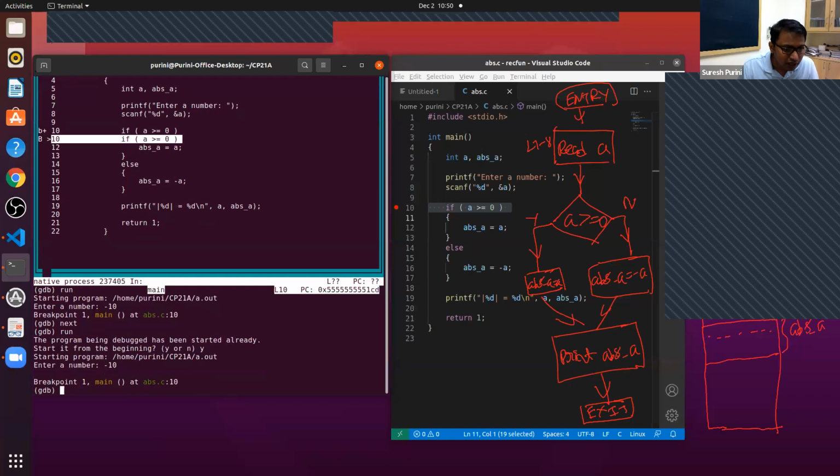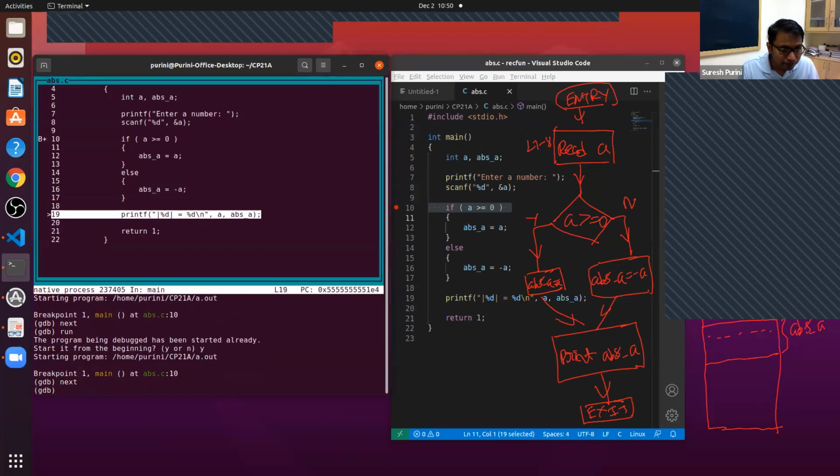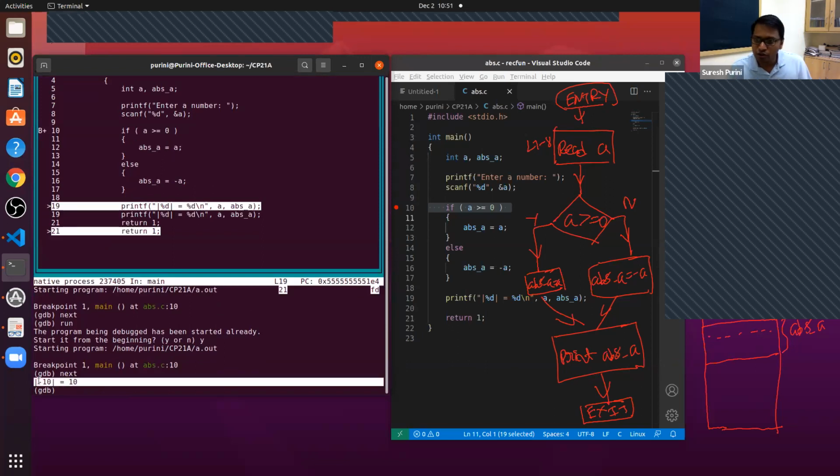Let's see what is happening. You can see there is input output mixing. You have to use Control L to clear the screen when you are using TUI. You have to get used to using TUI because it has some idiosyncrasies.